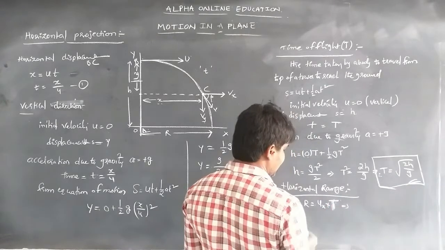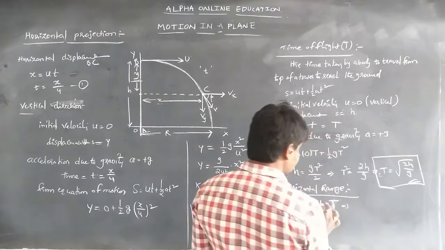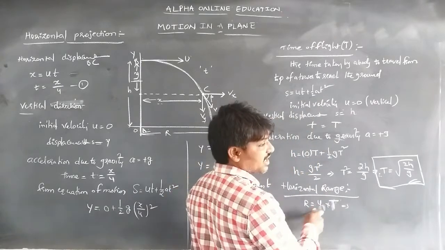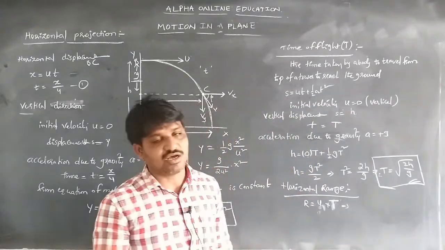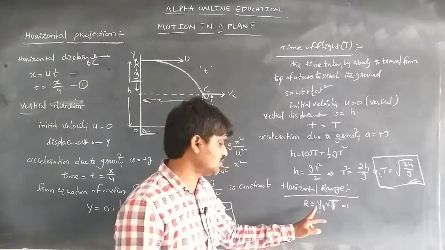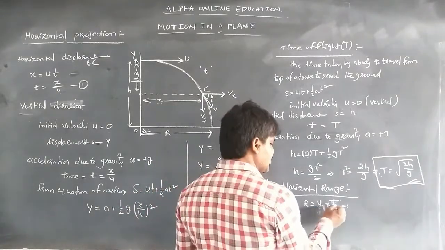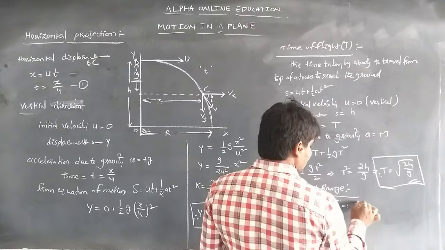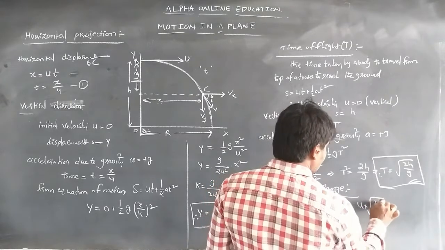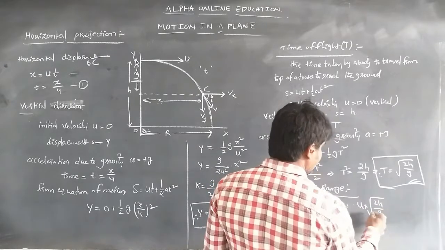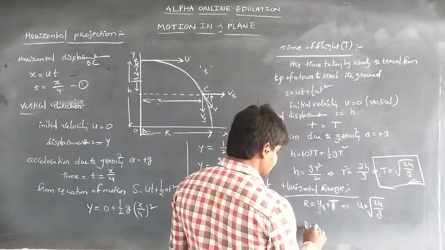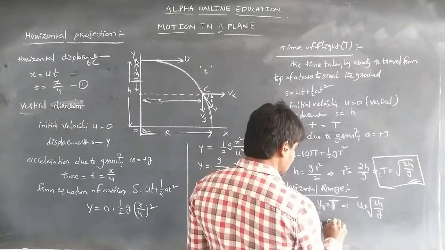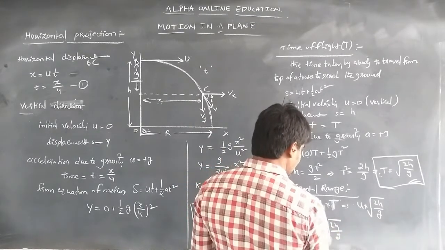Because the body is projected horizontally with initial velocity u, we consider R = u × t, that is R = u√(2h/g). That is the formula.